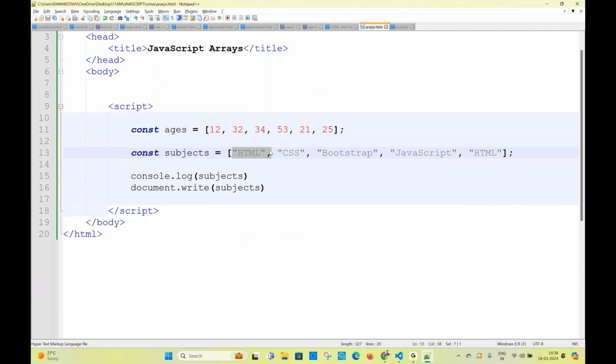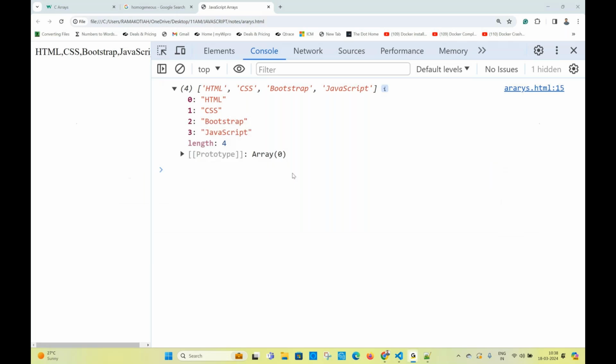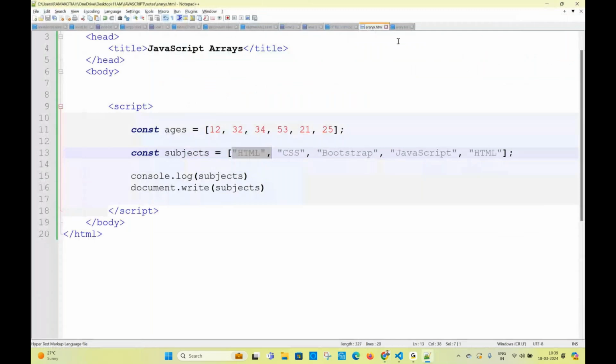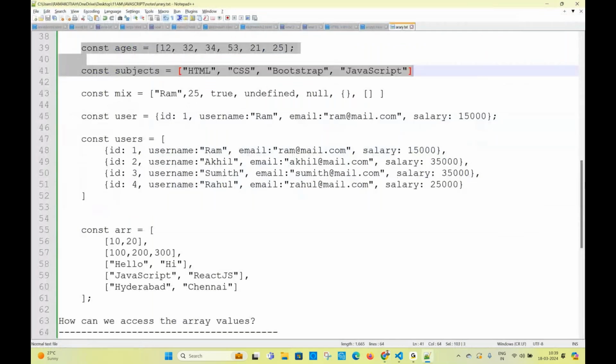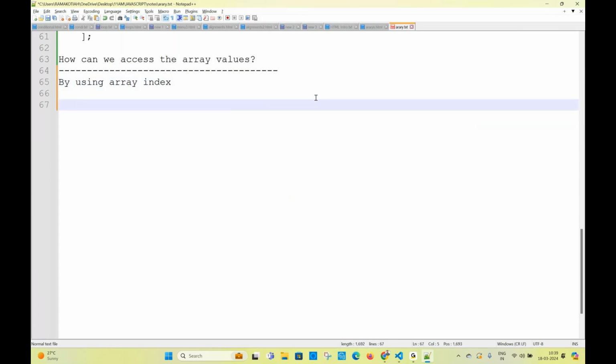So what is the question we wrote there? How can we access the array values? Let's go to this file. Tell me please, how can we access array values? By using the array index. It will be like this: array, square bracket, index number. So this is the square bracket. In the square bracket, you have to pass the index number.